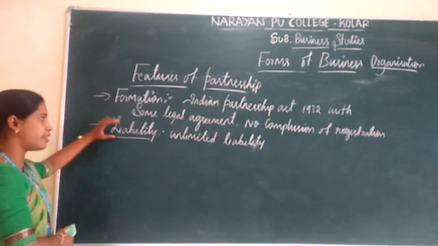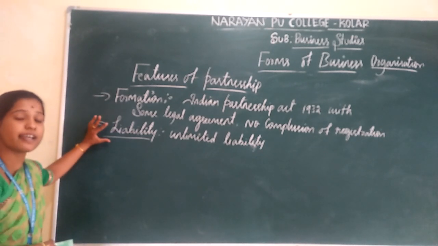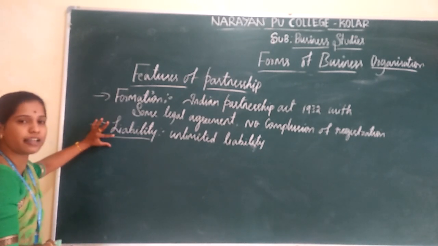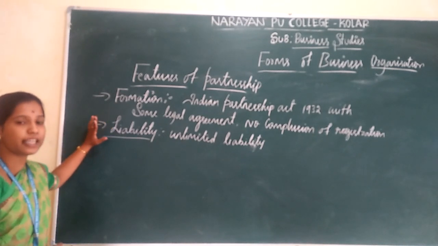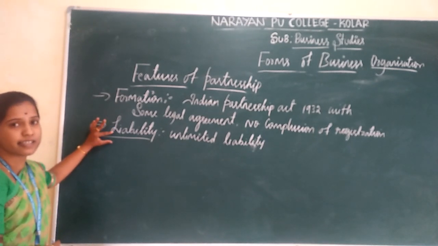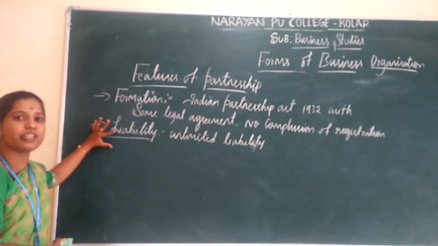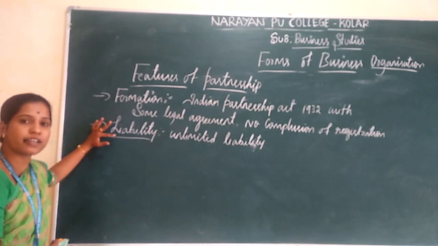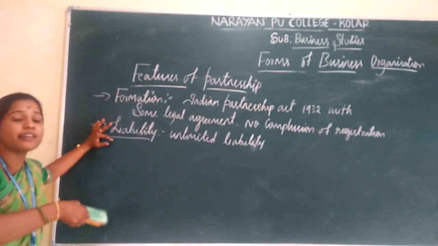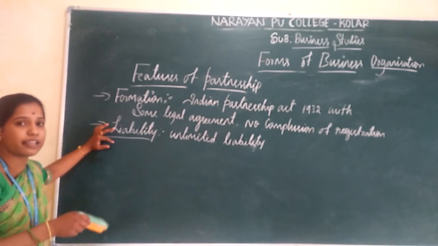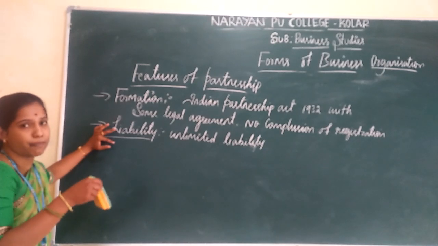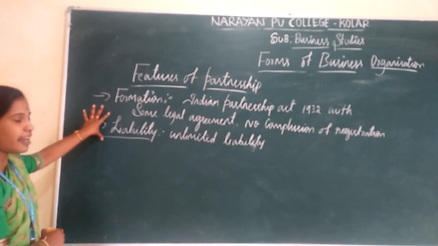Every partner has unlimited liability. If the business resources are insufficient, they have to pay the debts from their personal wealth. That is known as liability.